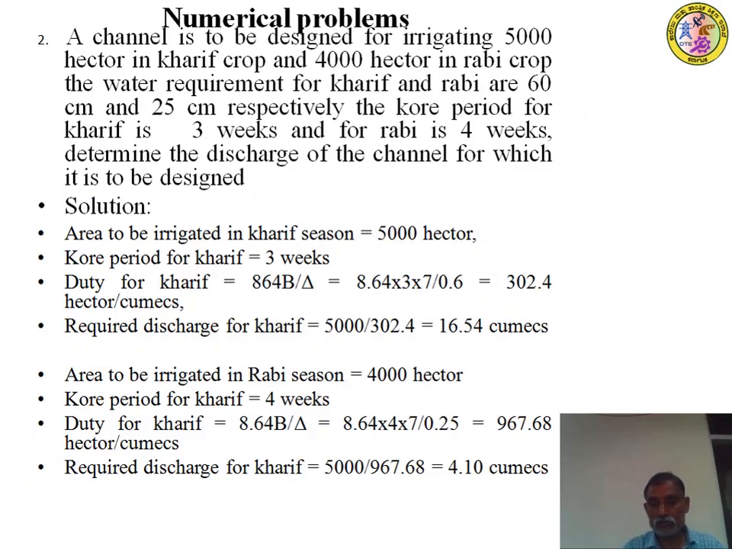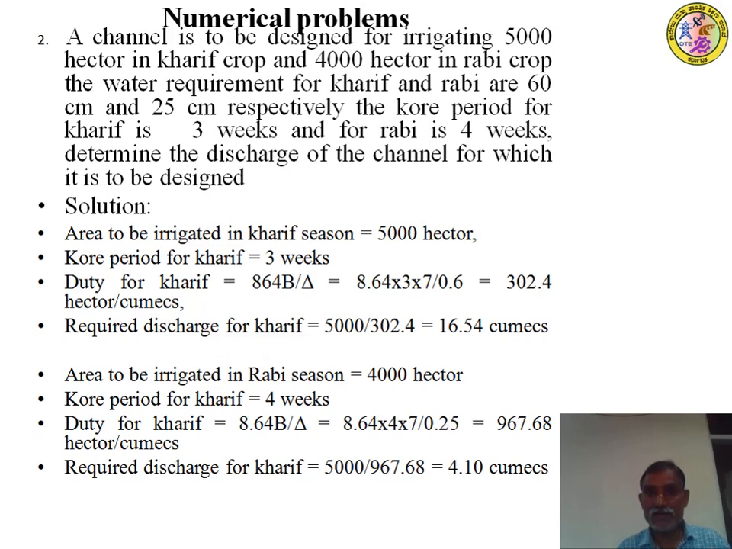So example number 2, the last one. Let us solve example number 2. A canal is to be designed for irrigating 5,000 hectares of land in Kharif crop and 4,000 hectares in Rabi crop. The water requirement for Kharif and Rabi crops are 60 centimeters and 25 centimeters respectively. The crop period for Kharif is 3 weeks and for Rabi is 4 weeks. Determine the discharge of the channel which is to be designed.